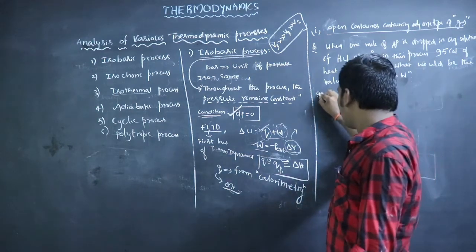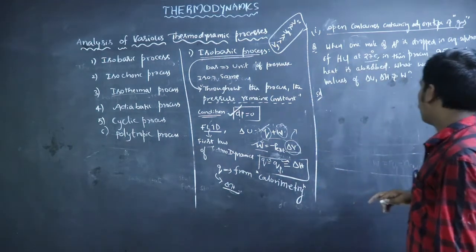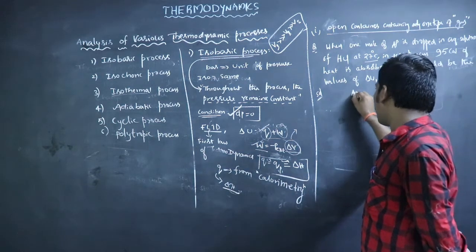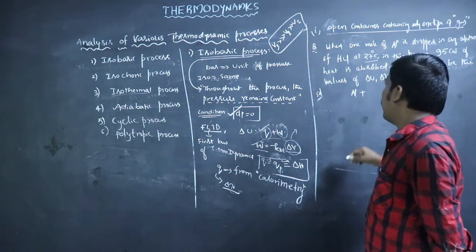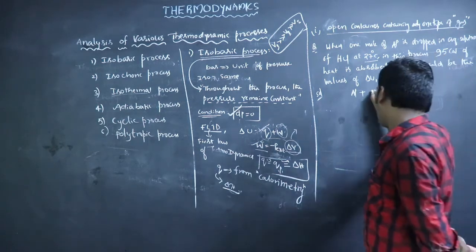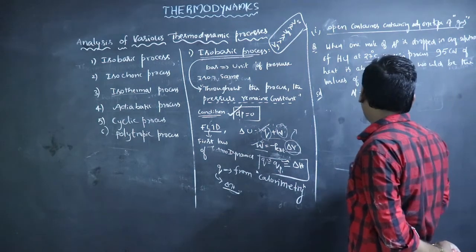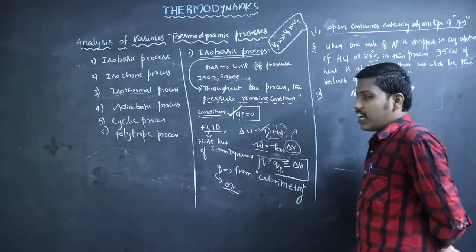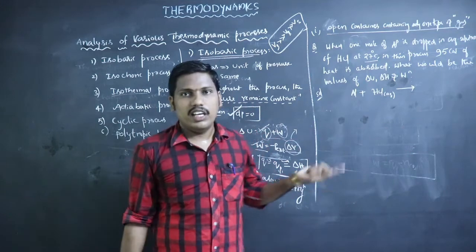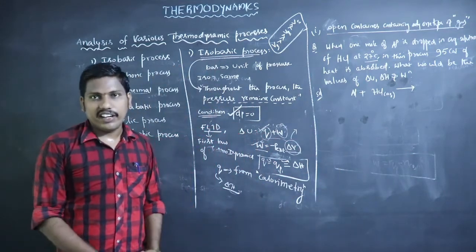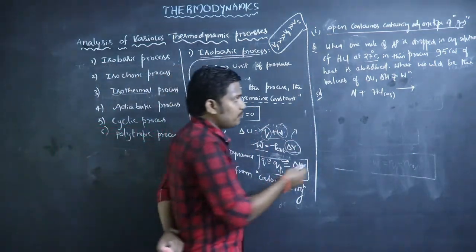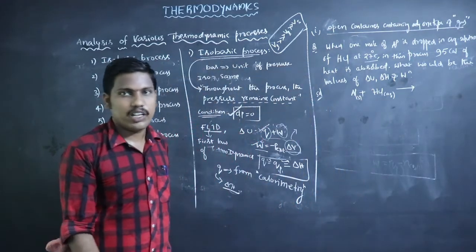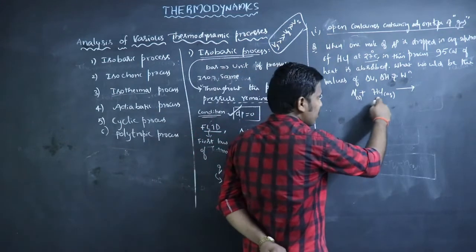For solving this problem, what is given? 1 mole of aluminum is dropped in an aqueous solution of HCl. Aqueous solution of HCl means HCl in the form of a liquid, not in the form of a gas. Aluminum is a solid metal, and it is dropped in the HCl solution.